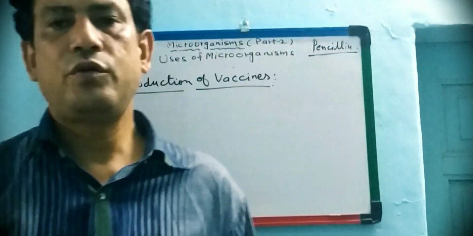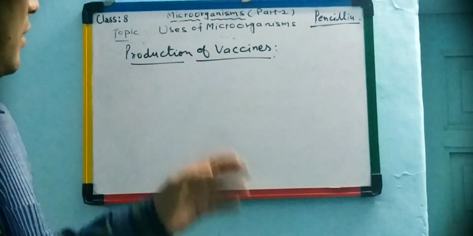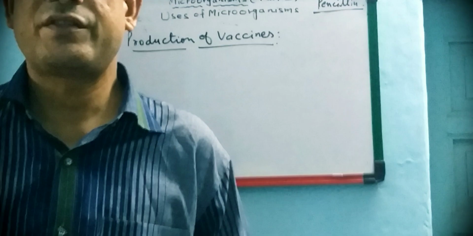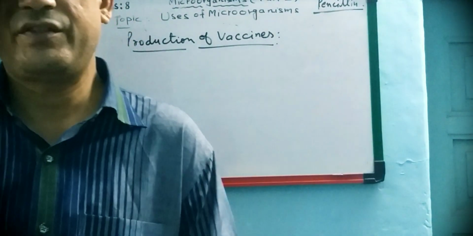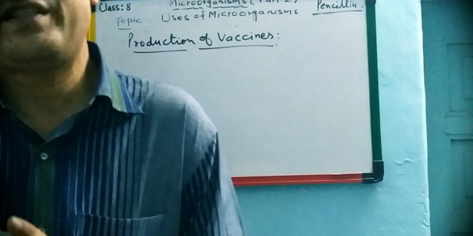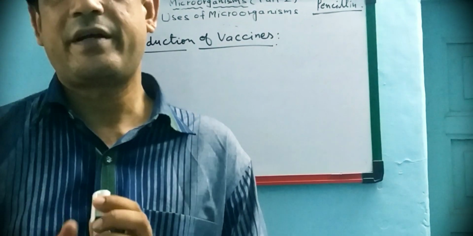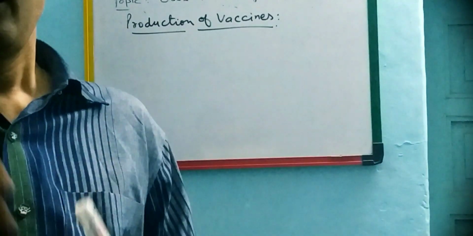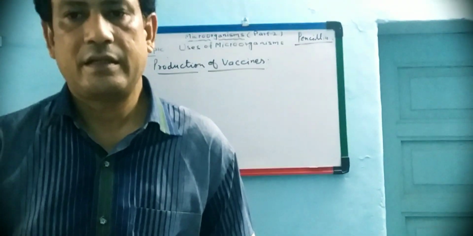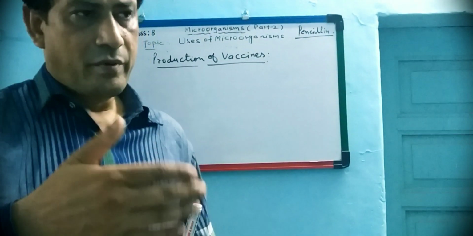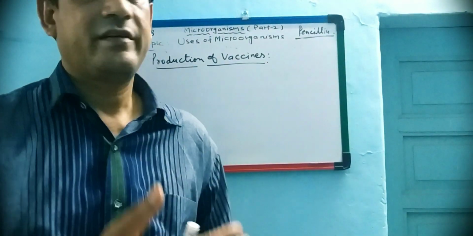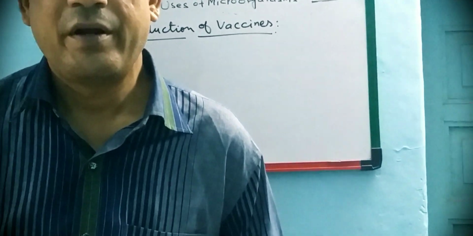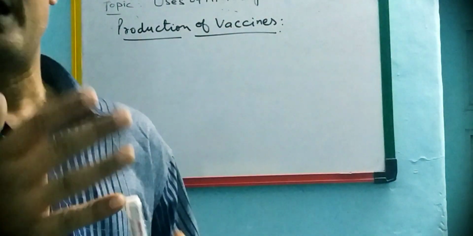Another use of microbes is production of vaccines. What are vaccines? Vaccines are used to protect humans and animals against diseases, and the process of providing the immunity is called vaccination.